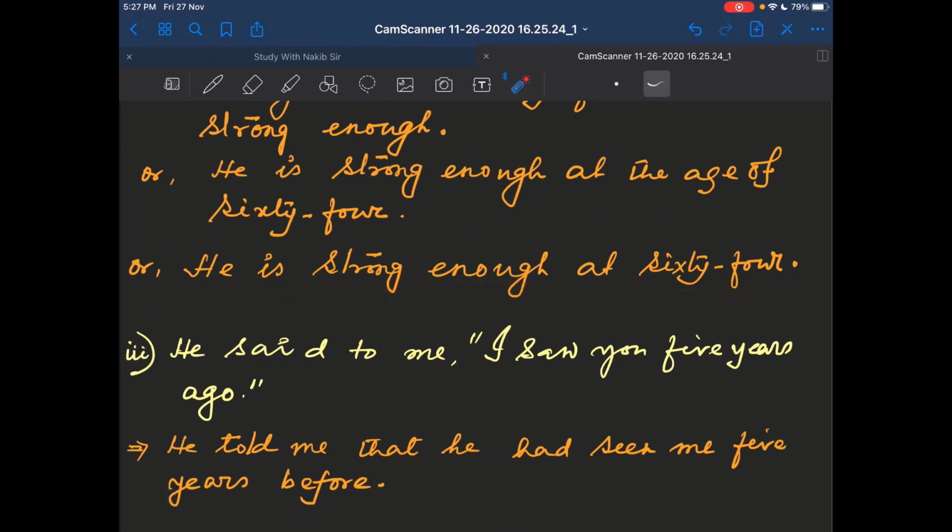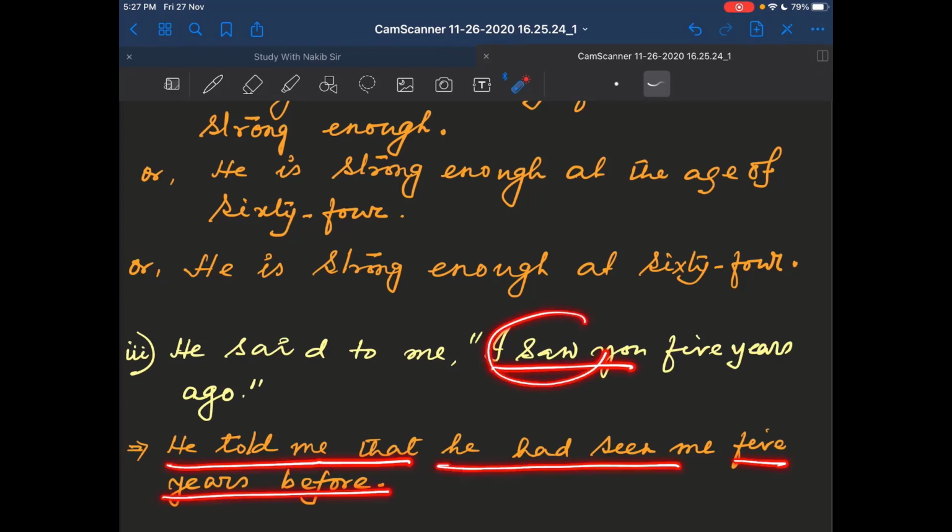Now see the third question. He said to me, I saw you 5 years ago. So he told me, this is an assertive sentence. So he told me that he had seen me 5 years before.